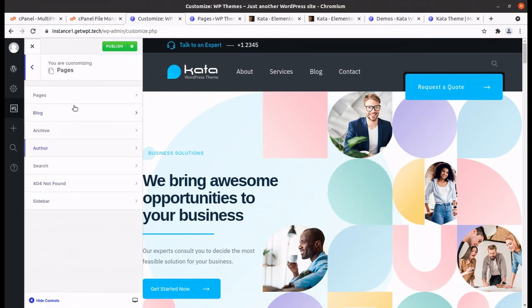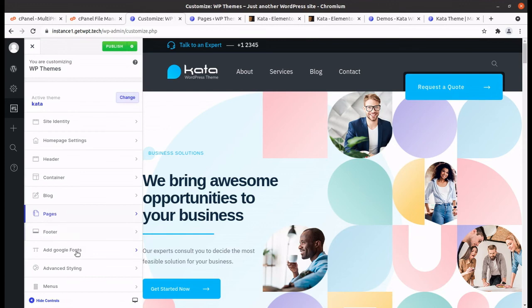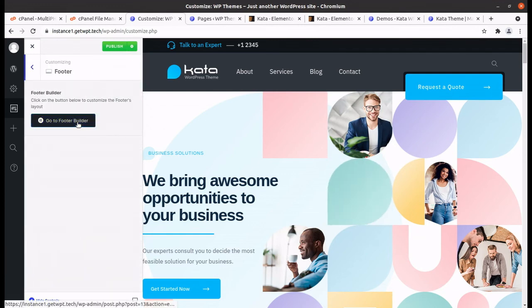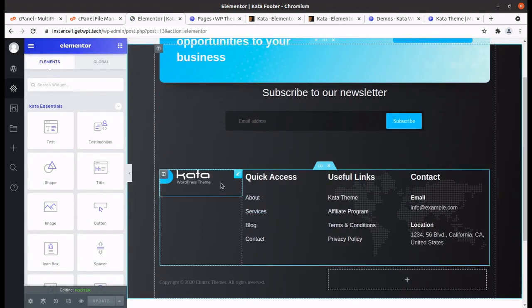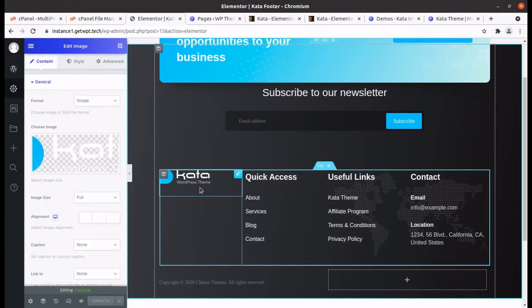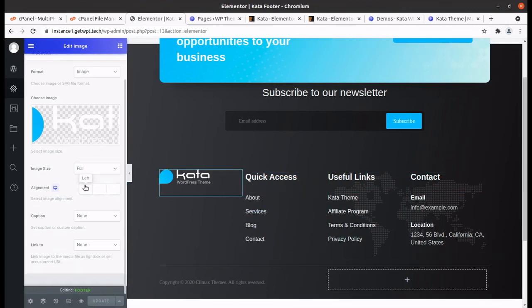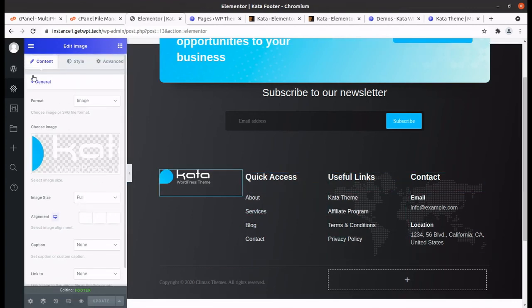separate thing. So blog pages, footer builder. Again the footer builder is here, so you can edit the footer content from the footer builder. Everything is set here. If you want to change the footer logo and the footer elements, you can change it from the footer builder.